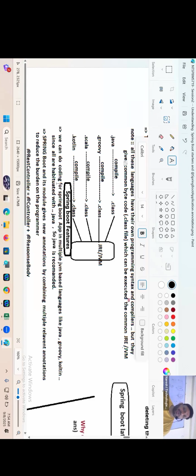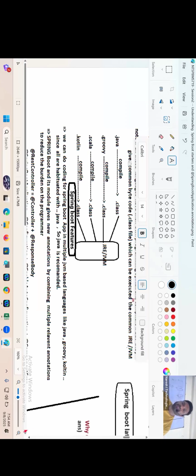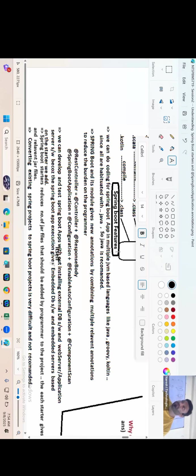We can do coding of a Spring Boot application in multiple JVM based languages like Java, Groovy, Kotlin. Since all are habituated with Java, Java is recommended. Convinced, guys? I'm talking about Spring Boot features first. Spring programming can be done only in Java. Spring Boot programming, we have an option to do in Java, Kotlin, Groovy. But I am going to prefer Java.